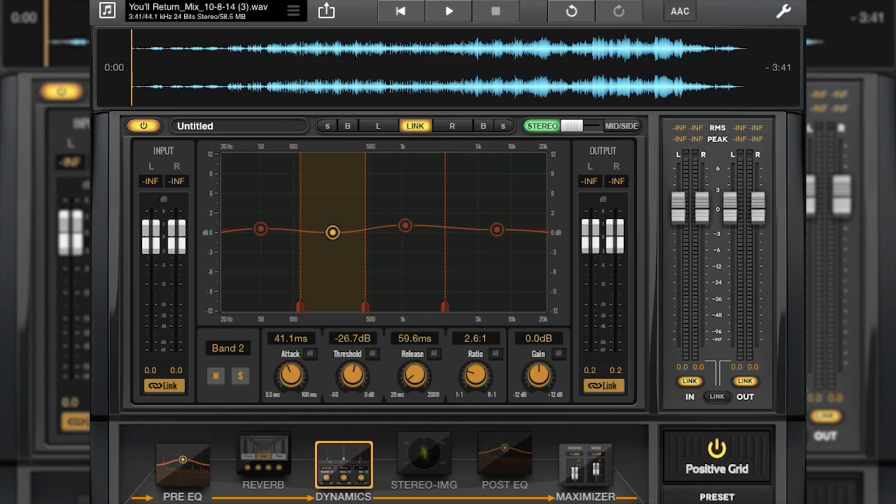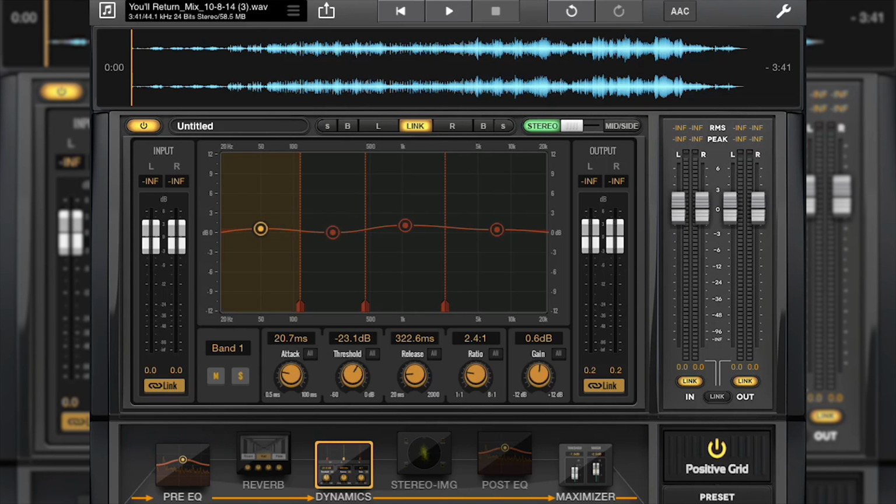I also compressed a little bit this range, which usually is a little bit problematic, and allows me to give a tighter low end. Same thing for the bass frequencies, but this time I added a little bit of gain in order to support the mix better with the very low end.